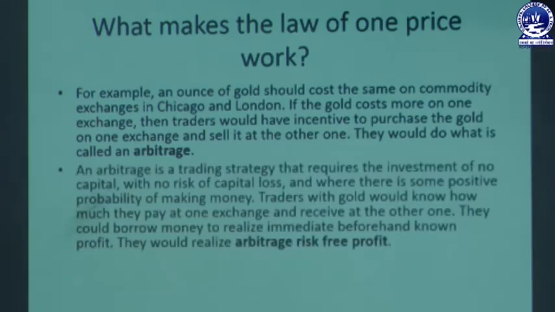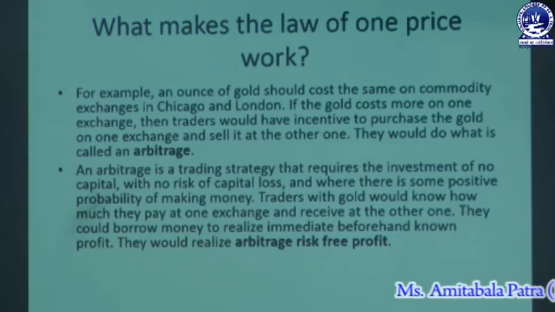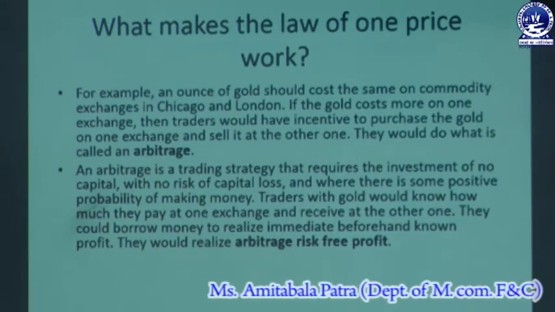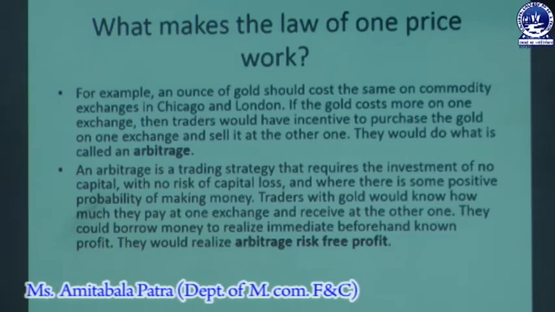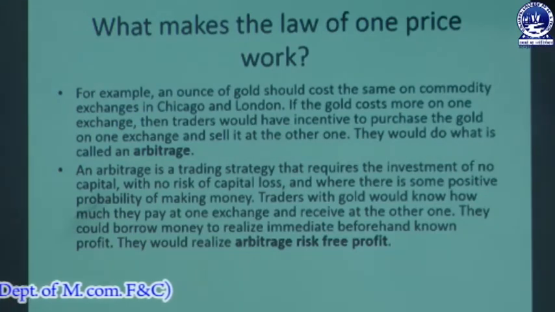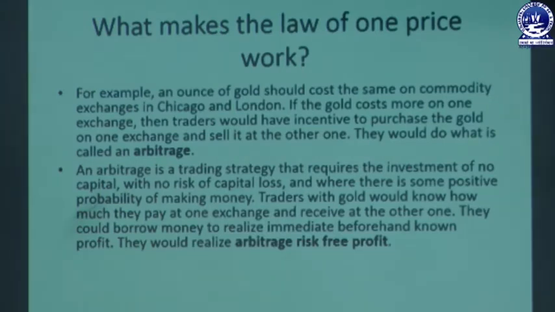And arbitrage is a trading strategy, we know, that requires no investment of capital. As we have already said, arbitrageurs are making money out of nothing. That means they are not putting in any capital, and there is no risk of capital loss, and there is some positive probability of making money.